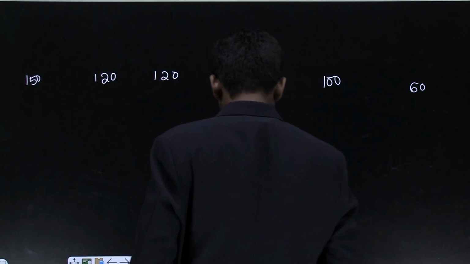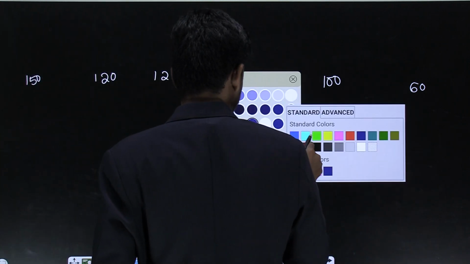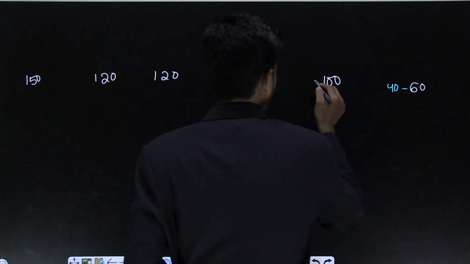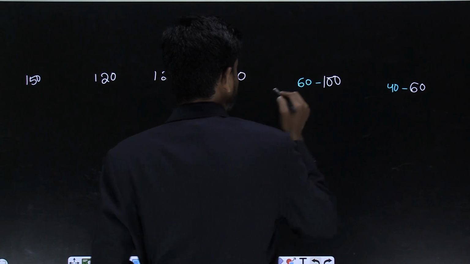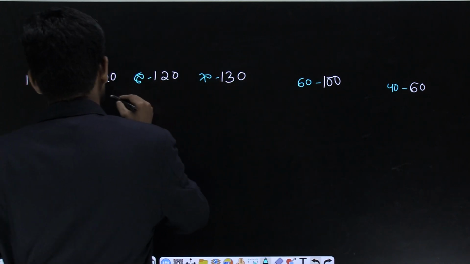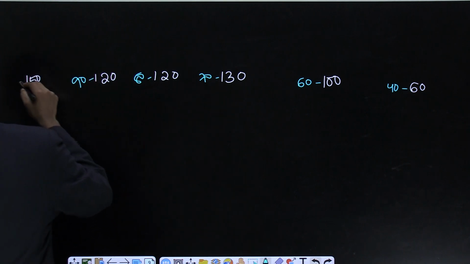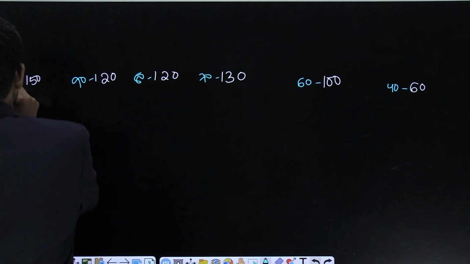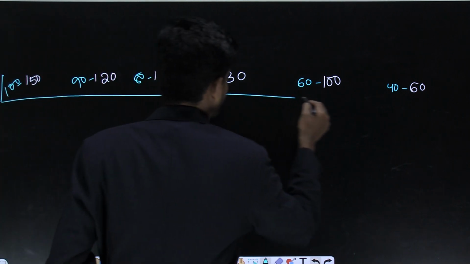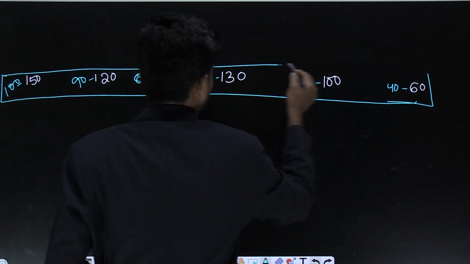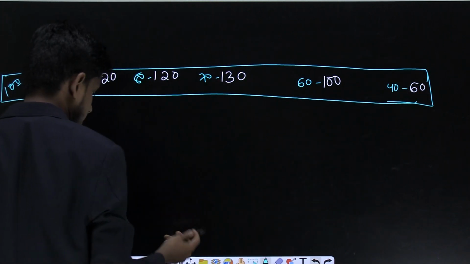And here write like this again: 40, 60, 70, 80, 90, and 100. You know what? This is 100, and this is an important tabular form you may be asked in the examination also.